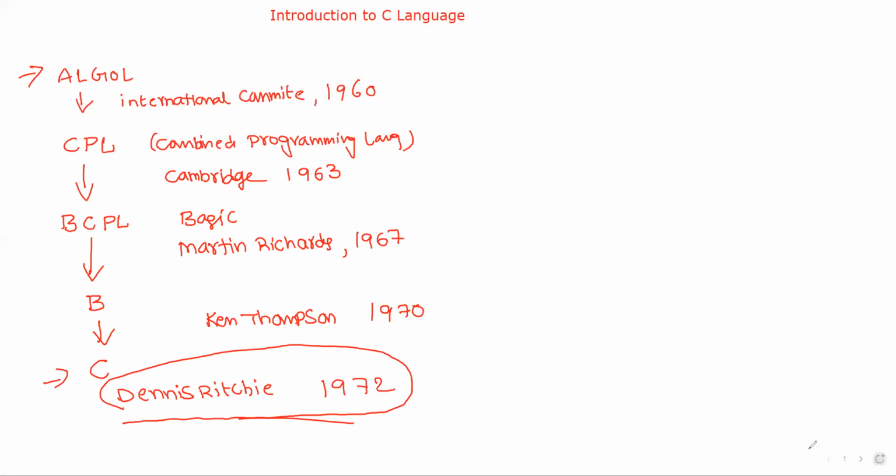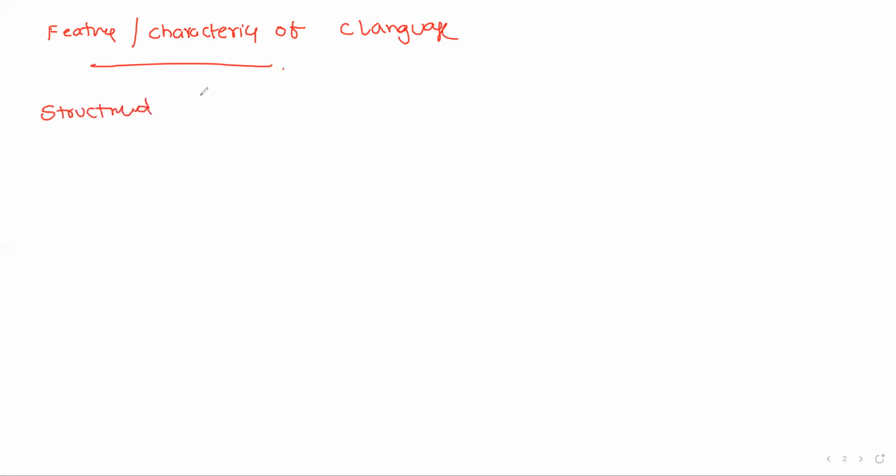Now we will move to some of the characteristics or features. Features or characteristics of C language. So the basic characteristic is C is structured or procedural oriented language. C is called a structure oriented or procedure oriented language. Why?